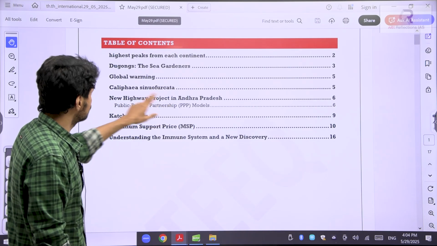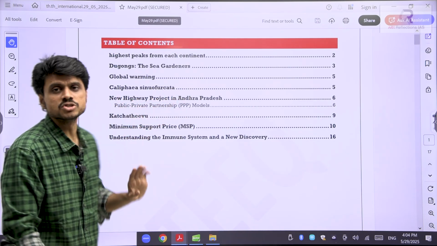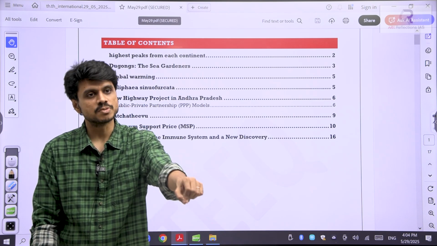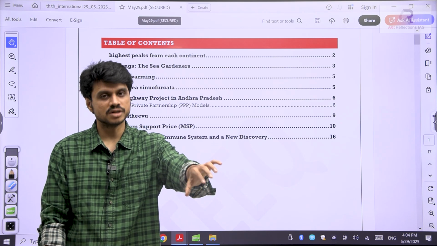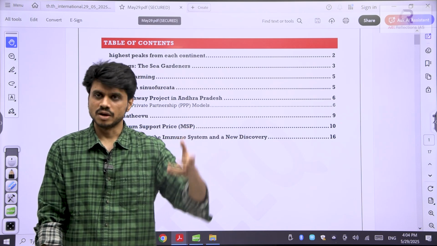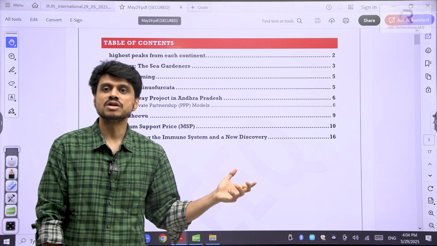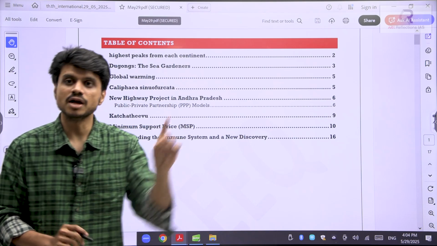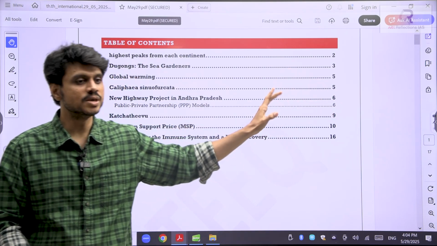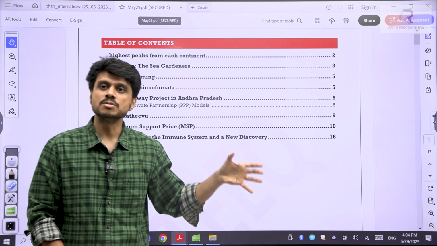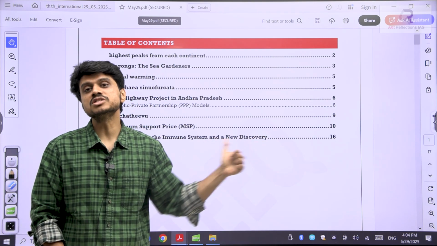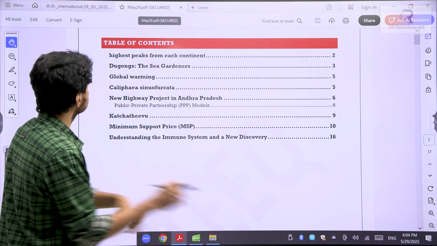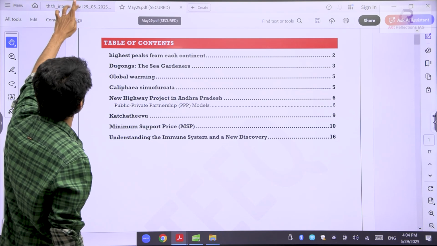Now in the current affairs, we have seen a new highway project has been announced in Andhra Pradesh. I have picked it up not from the Andhra Pradesh perspective, but to give you information related to what industrial corridors are, why these highways are important for us, and what PPP projects are. We will cover certain basics related to PPP and how it is relevant from the UPSC mains point of view: where the syllabus is, what the syllabus is, and from where questions can be asked. So these are the topics that we are going to discuss for today, 29th May.